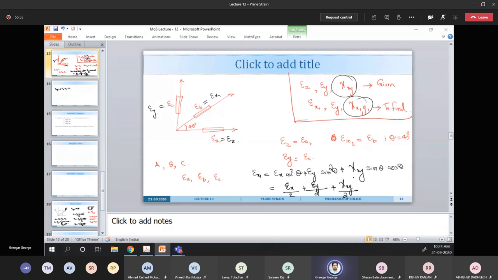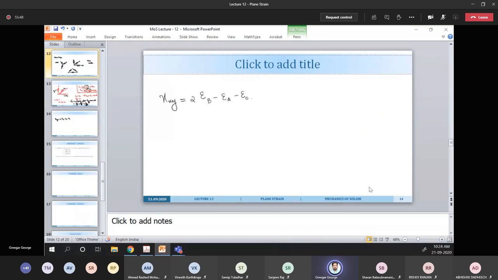So from this expression, you know this quantity, and this quantity, and you can find gamma xy, that will come as this one.